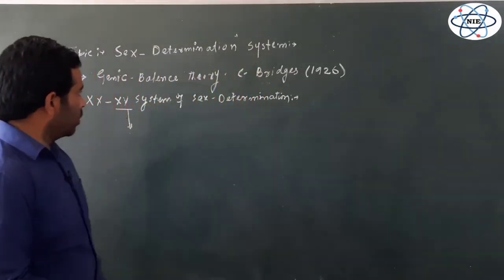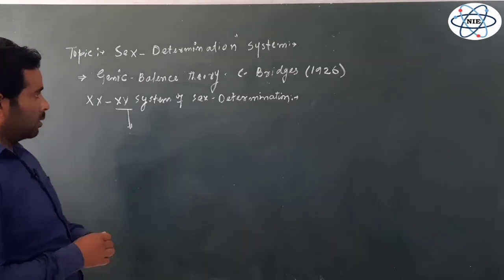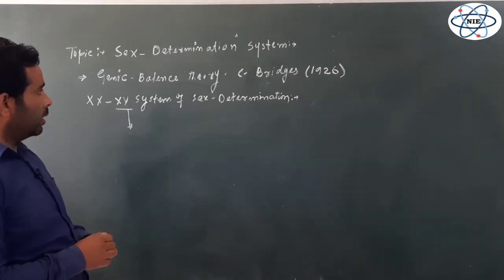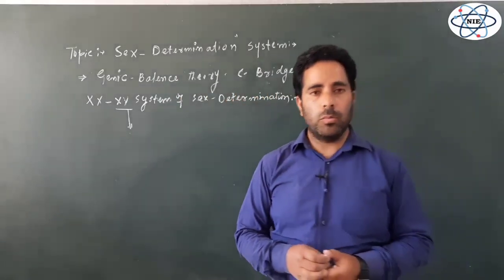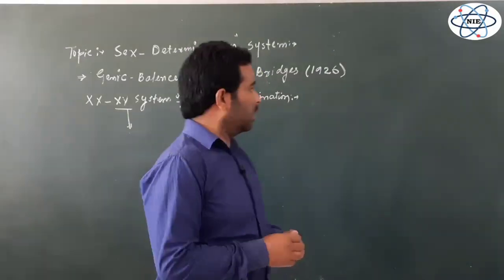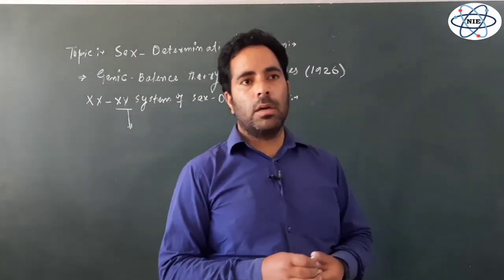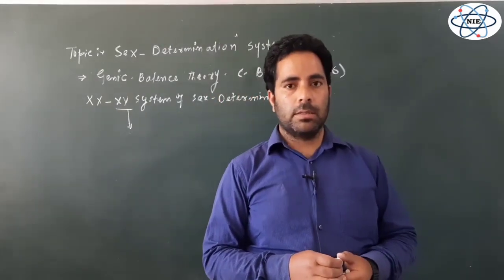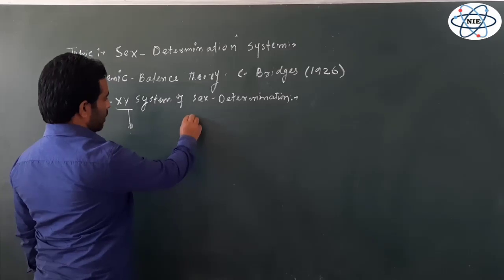Now, in this video, we will give another example of sex determination, right? Where X and Y chromosomes are also present, but the Y chromosome is not so much important for the determination of sex. The example is in Drosophila.